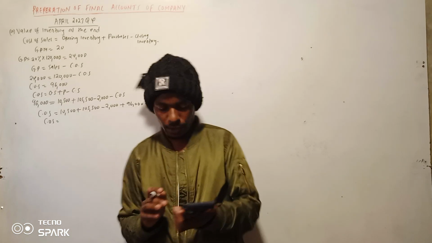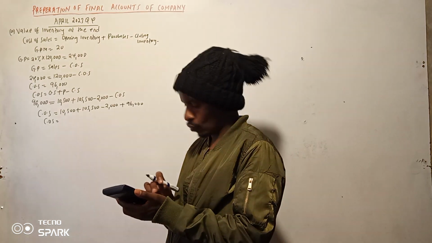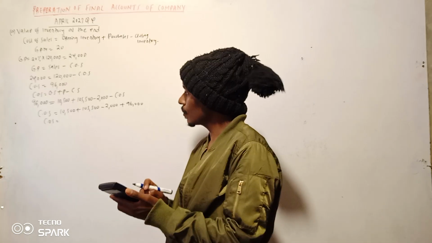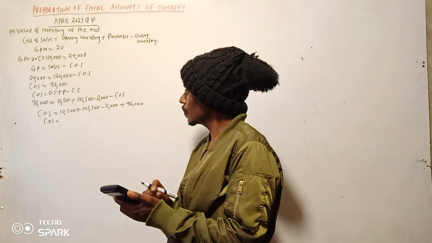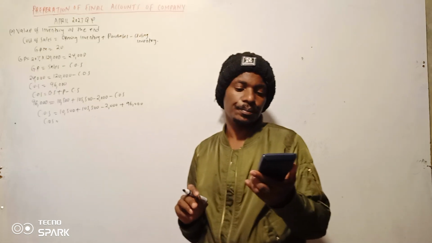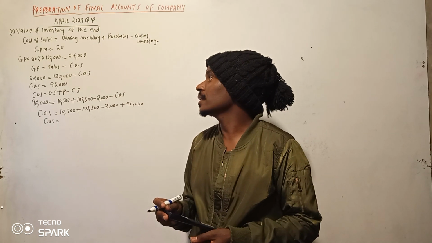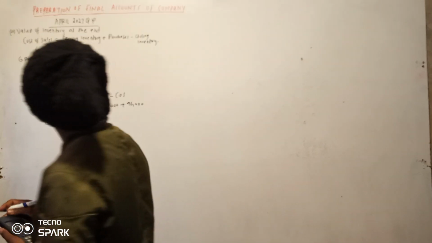So kama kawaida unachukua calculator, so we do it together. So 10,500 plus 105,500 minus 2,000 plus 96,000. So mimi napata 210,000. Cost of sales as 210,000.